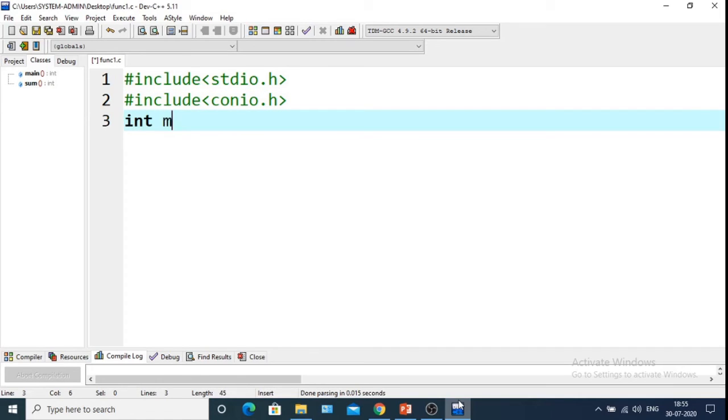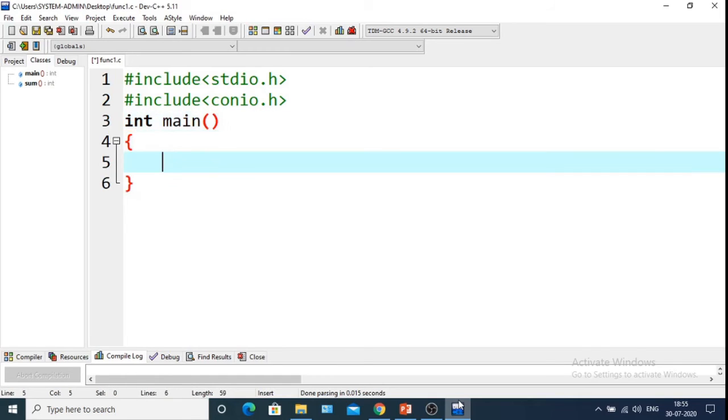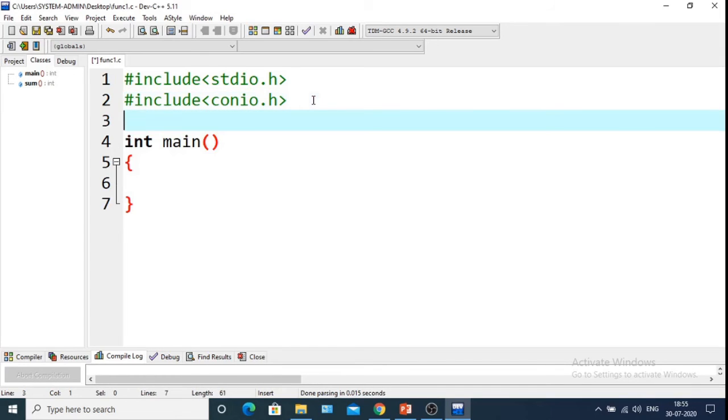Next, int main is the main function. Before the main function we will declare our user defined function. This is void sum. So sum has no return type but has parameters.